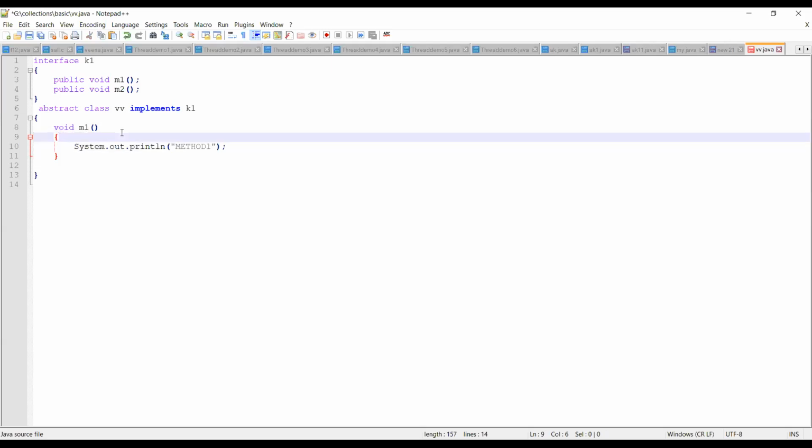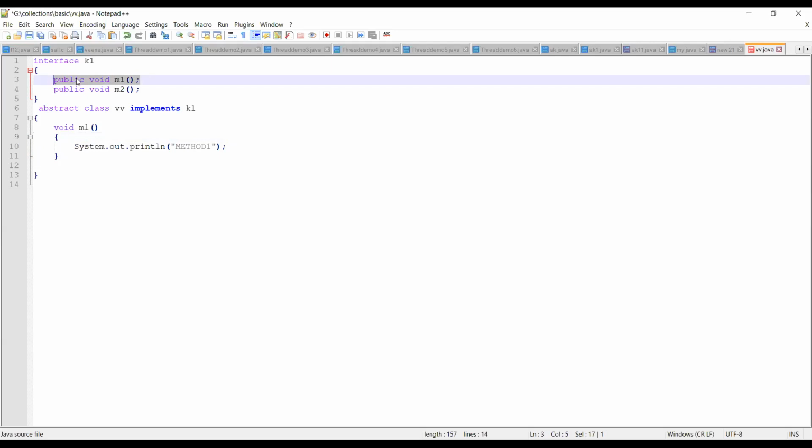We have already discussed this in the previous class. If you don't specify any access modifier, by default it takes the default specifier. The M1 method you declared inside the interface is public. What do you mean by public? If a method or variable is declared as public, it is accessible within the class, outside the class, within the package, or outside the package. But here it is public, and now if I don't write anything here, I'm going to get an error. Why? Because the access specifier it is going to take is default.